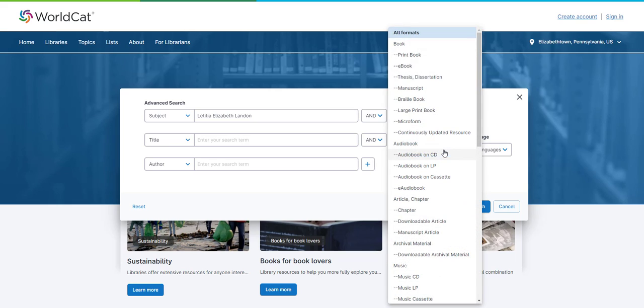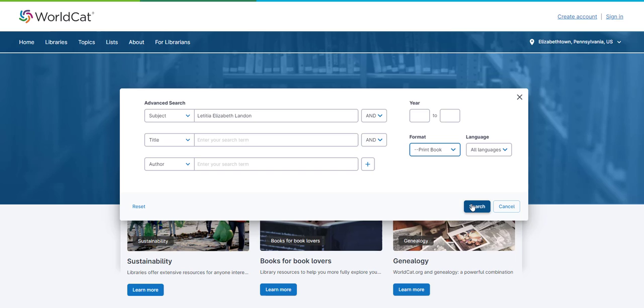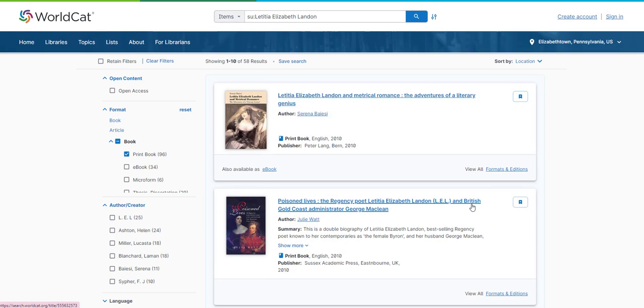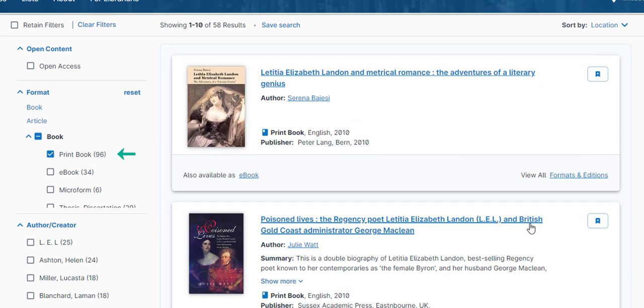Then under Format, I'm going to change that to Print Book. Then I can do my search. And I come up with 96 results. You should be able to see if the item is available at Elizabethtown College, but if it isn't, you're very welcome to order it from Interlibrary Loan.